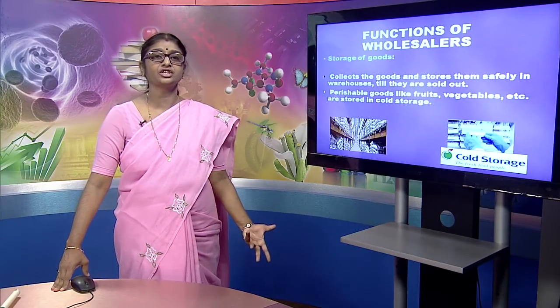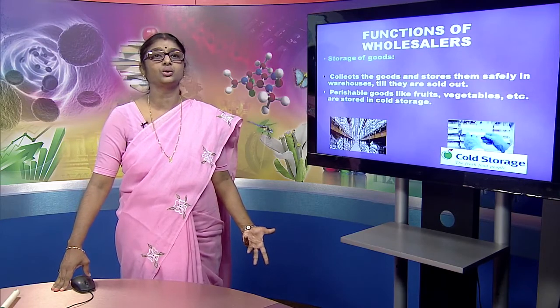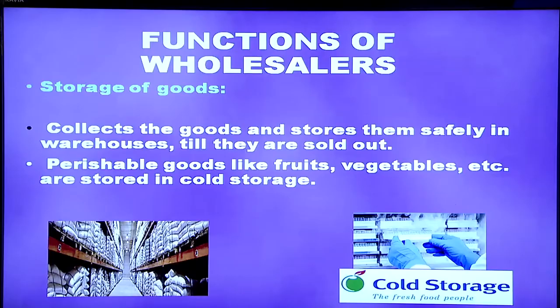Then as a second function of wholesaler, we can say storage of goods. Wholesalers collect the goods and store them safely in their warehouses till they are sold out. In the case of perishable goods, wholesalers store them in cold storage. Perishable goods like fruits, vegetables, etc.